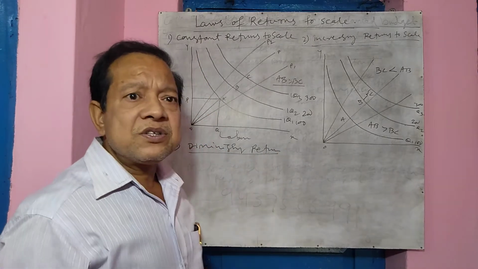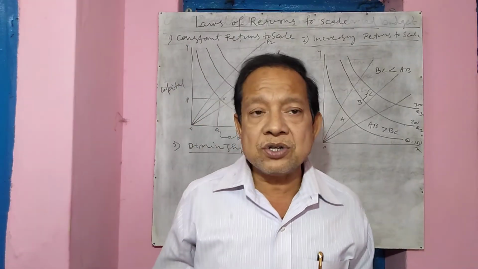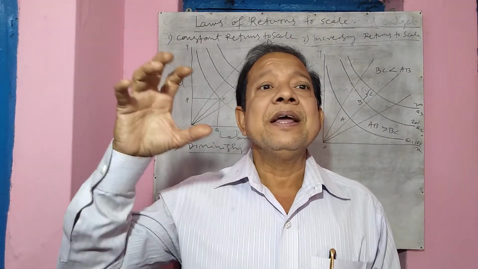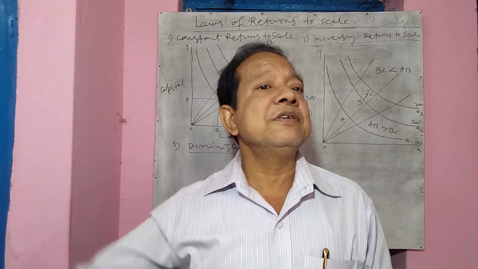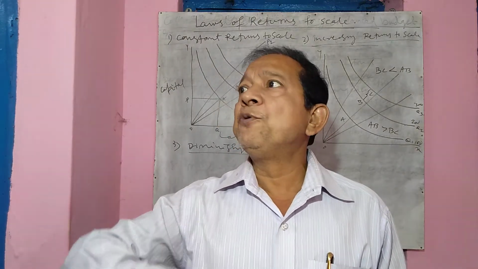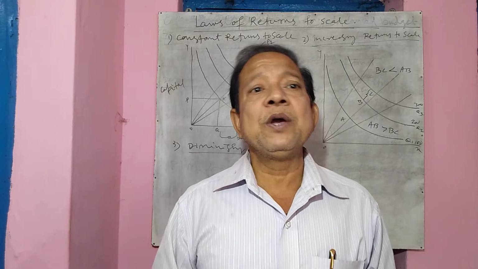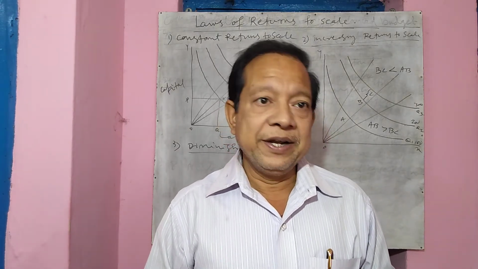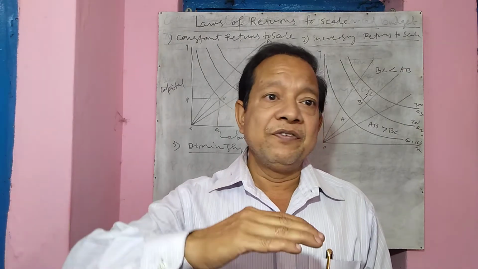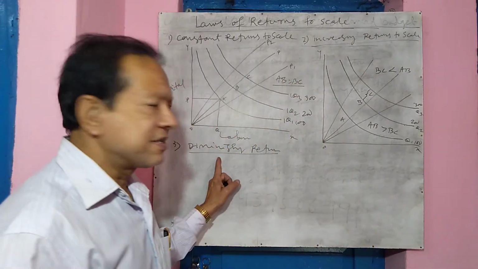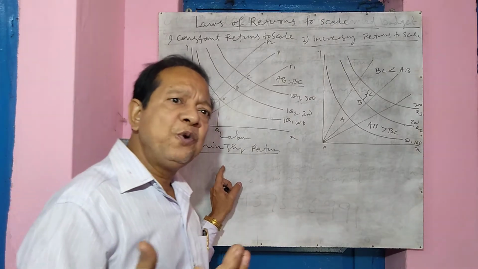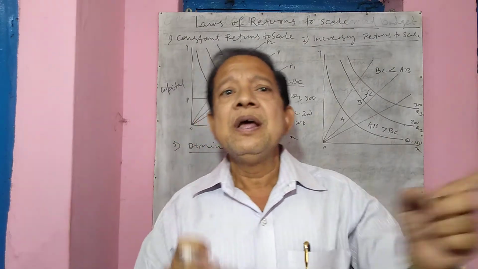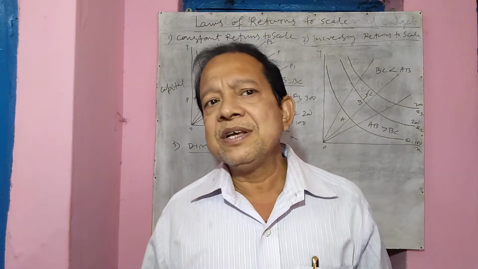Now, diminishing return, the other name is increasing cost. Diminishing return means when the rise in input is more than the rise in output. If you raise the input by 50% and output rises by only 20%, that is a case of diminishing returns. Returns diminish means output is less than the rise in input. If input rises by 40% and output rises by 10%, we call this diminishing returns.